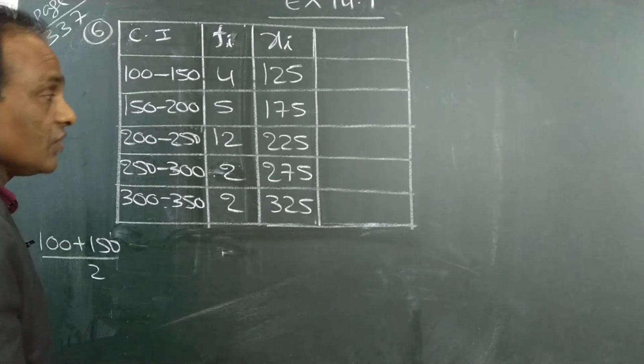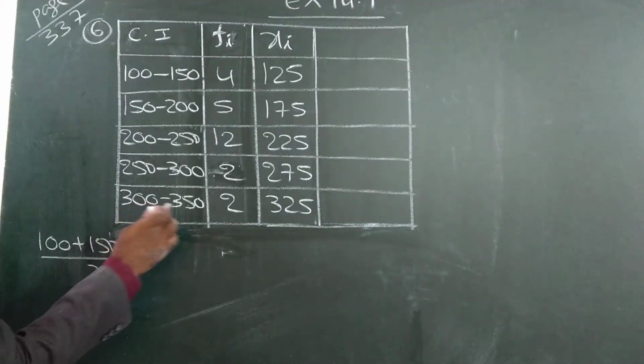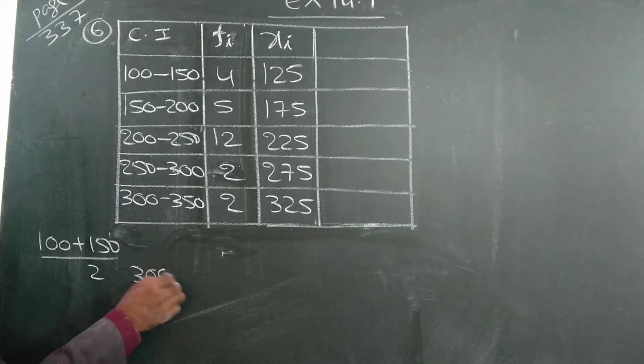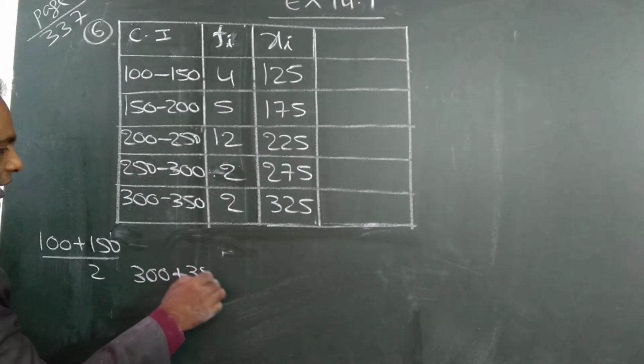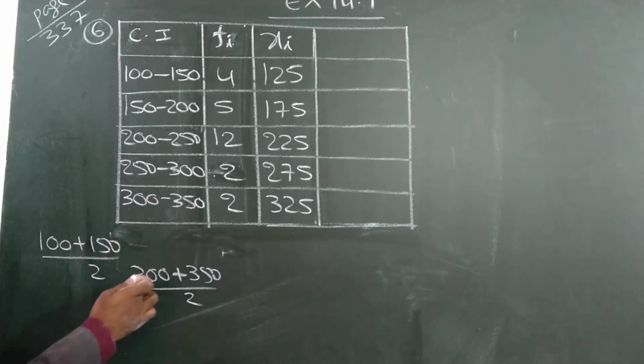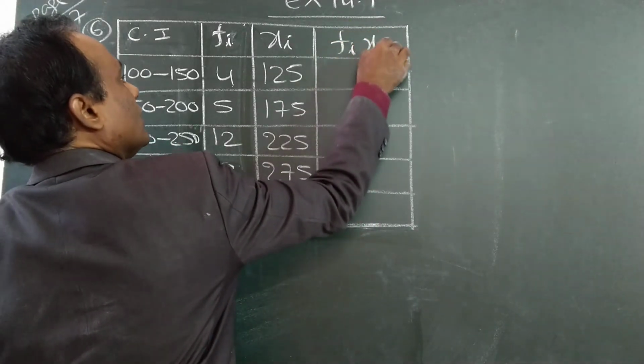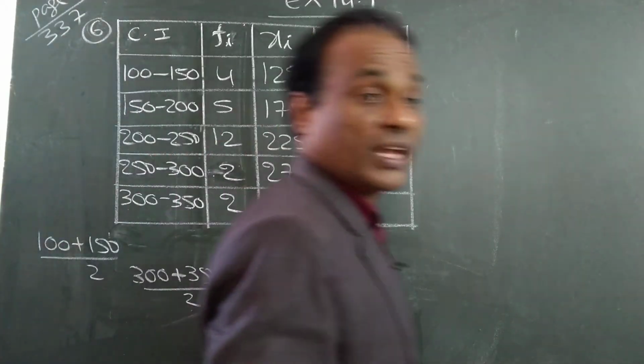How did we get 325? By seeing the first one, add 50 each time, or again every time you can do 300 plus 350 by 2, 650 by 2, is 325. Like that. Then next step is to multiply these two, fi into xi.